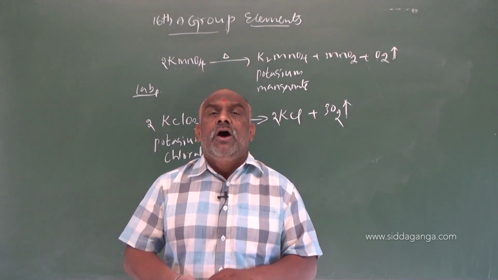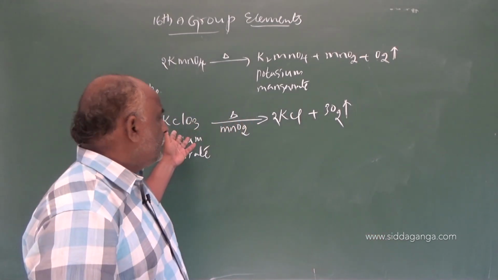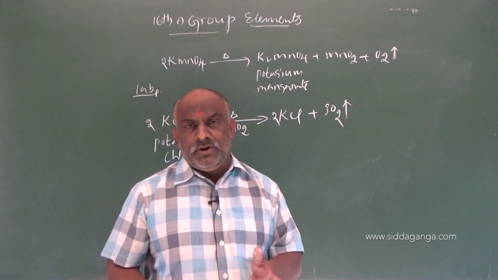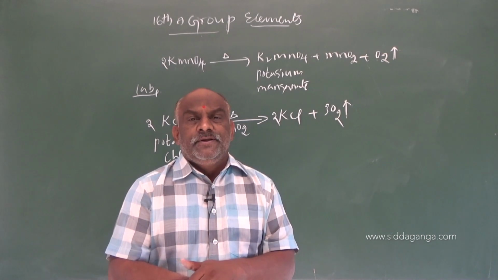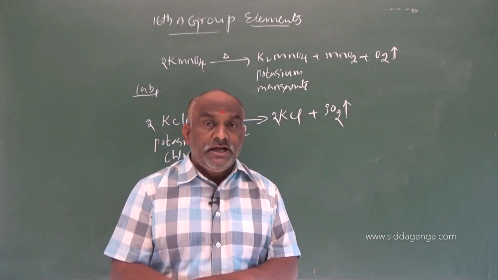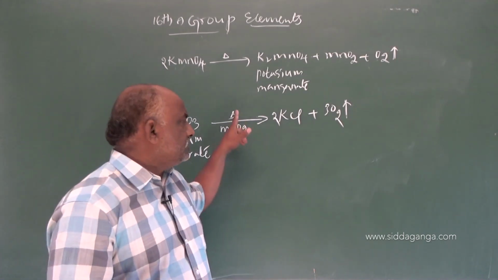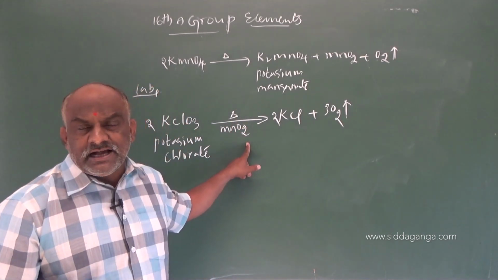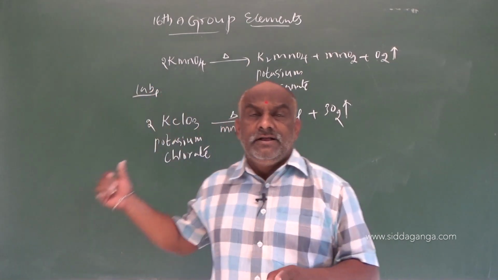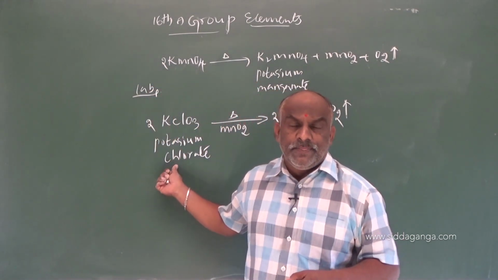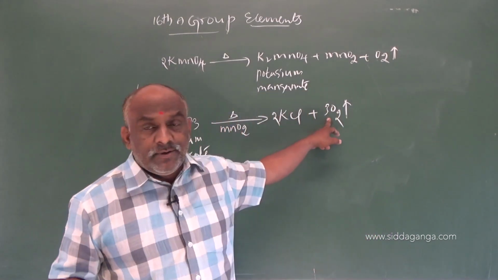In the laboratory, how is oxygen prepared? Simple. A sample of potassium chlorate is taken into a beaker and heated to decompose. That reaction does not take place at ordinary conditions. Due to that reason, you require a catalyst, the external support, that is manganese dioxide. Manganese dioxide acts as a catalyst and decreases the melting point of the potassium chlorate. During this reaction, which gas is liberated?